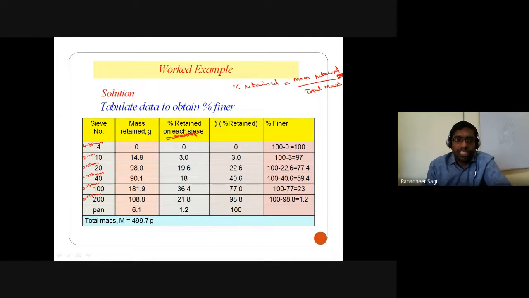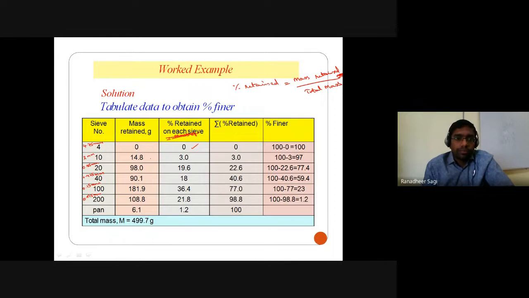So how much is the mass of the soil which was getting retained on my 4.75 mm sieve size? Mass of the soil is 0. So 0 by total mass of the soil, which we have considered as 500 grams. So 0 by 500 into 100 gives you 0. So the percentage of particles that were getting retained on your first sieve is 0.